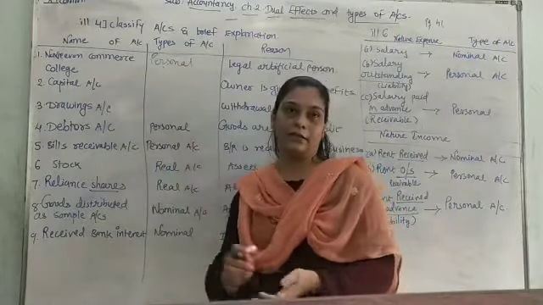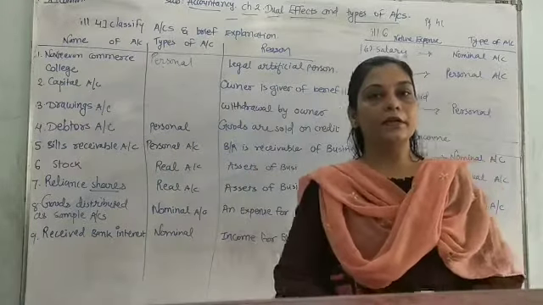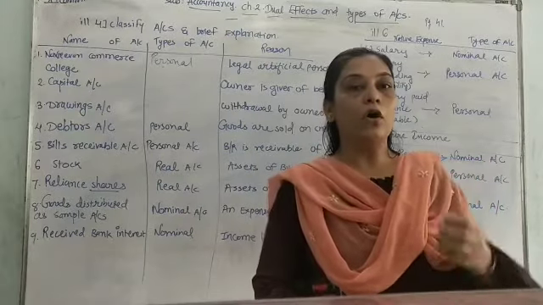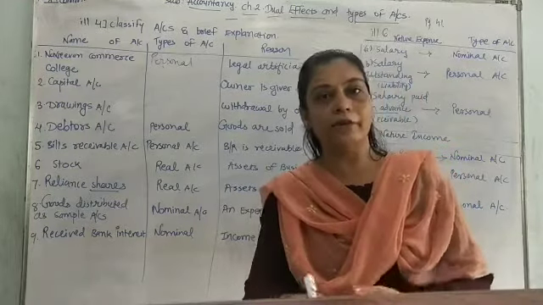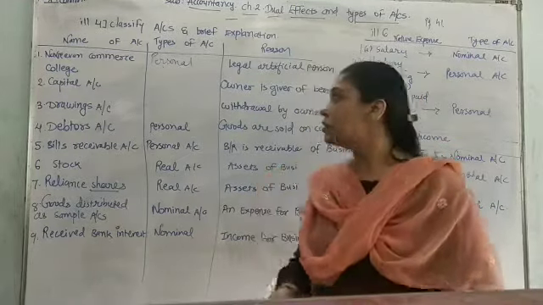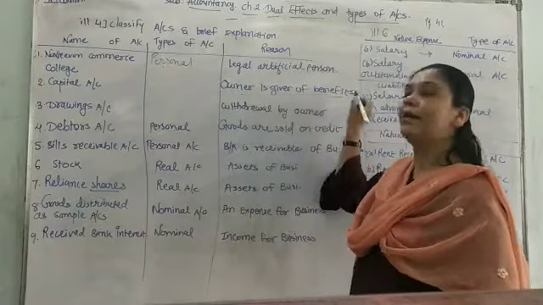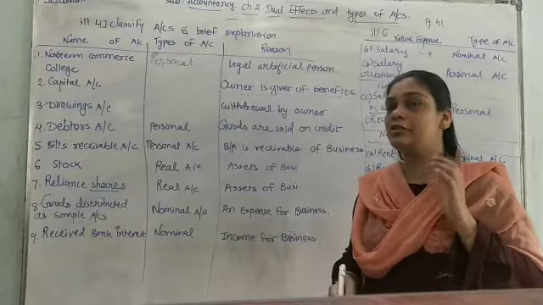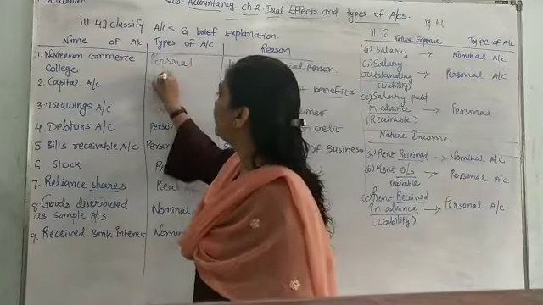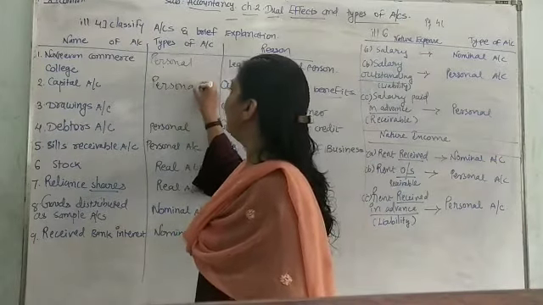Next one is capital account. So what is capital? What the owner brings into the business, either cash or other benefit, is called capital. So when the owner is the giver of the benefit to the business, which type of account would we consider? That is personal. Who brings capital?